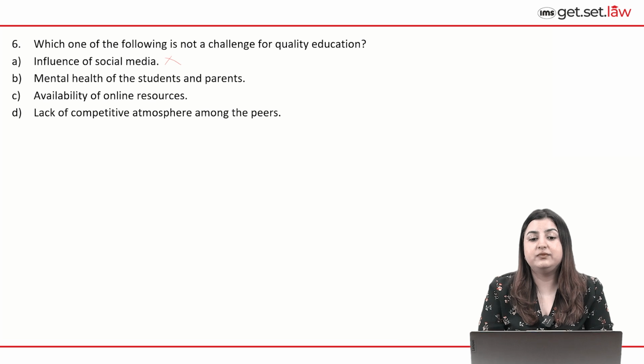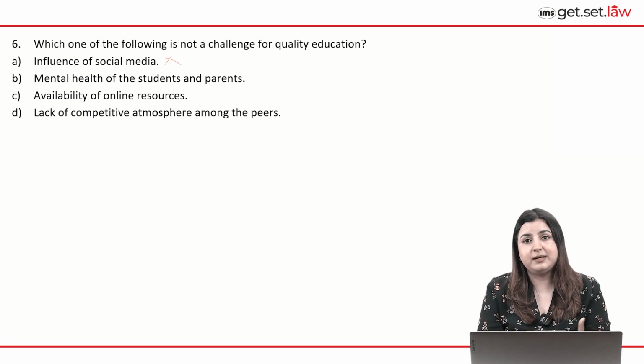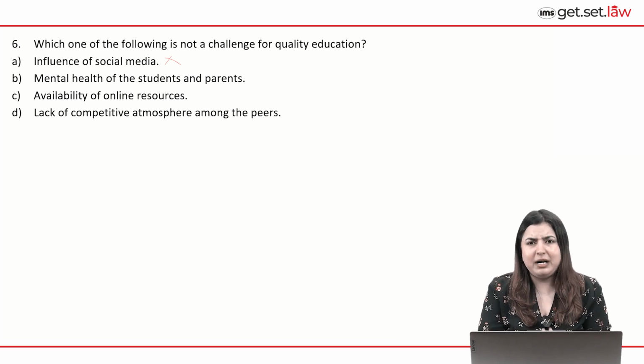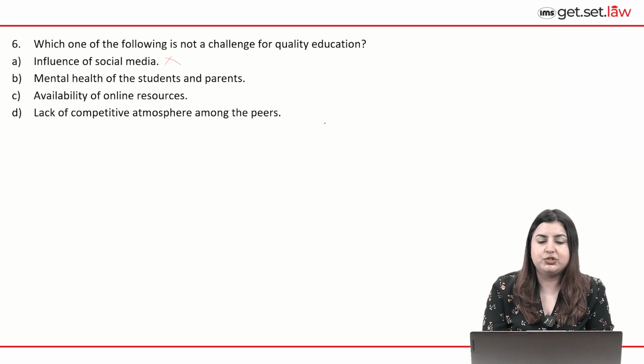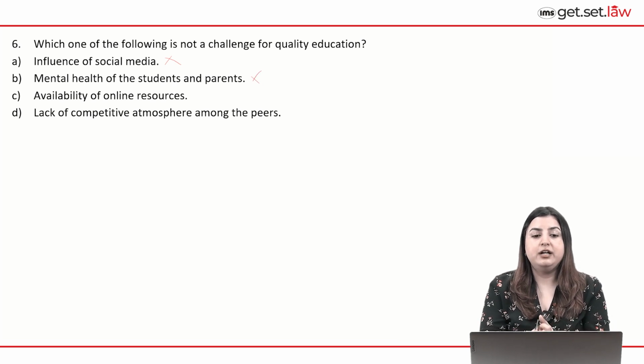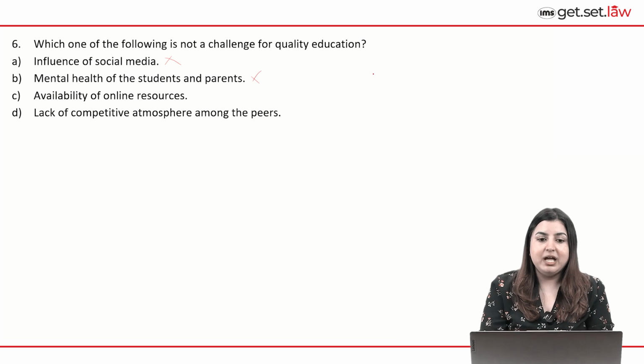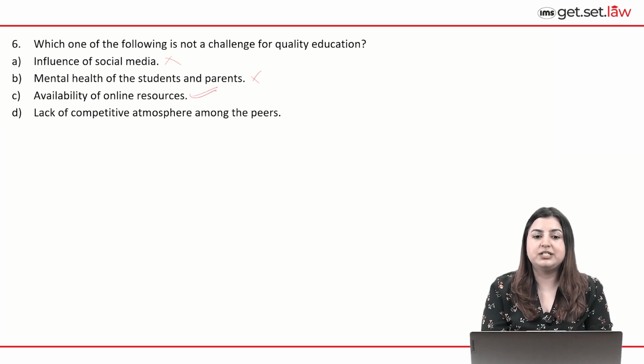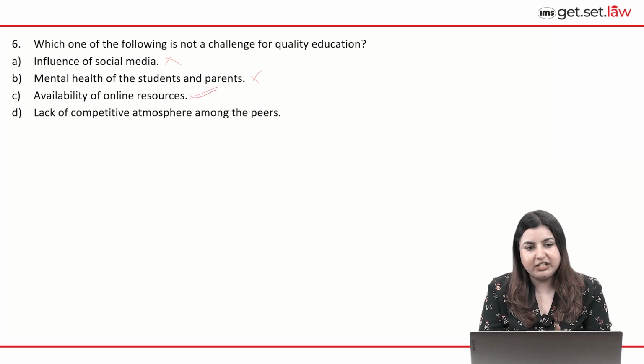B says mental health of the students and parents. Obviously, this is something which is broadly emphasized multiple times in the passage, so we can eliminate this also. C, availability of online resources. Nowhere does the author in the passage emphasize that there is a lack or dearth of online resources for the students to have access to. And this, therefore, is a correct option because it's clearly not given as a challenge for quality education.